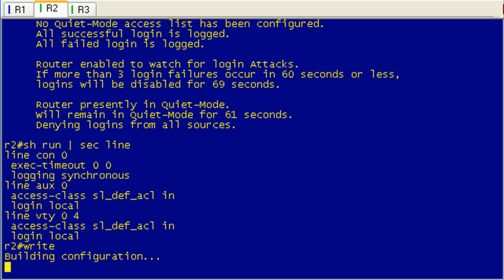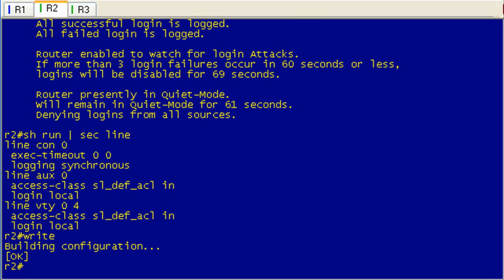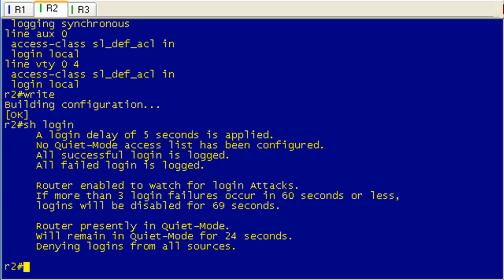So what happens if we make the mistake of writing the configuration while this is occurring? Okay, so what's going to happen now is that when this eventually times out, which it will do in 24 seconds, it will clear this access class. And I don't know if I showed you that. You can wait around to see if that's going to happen. I can assure you that it will, but don't trust me.